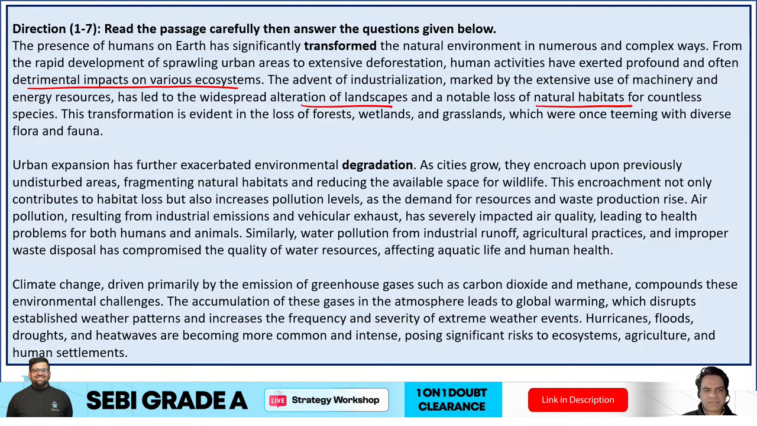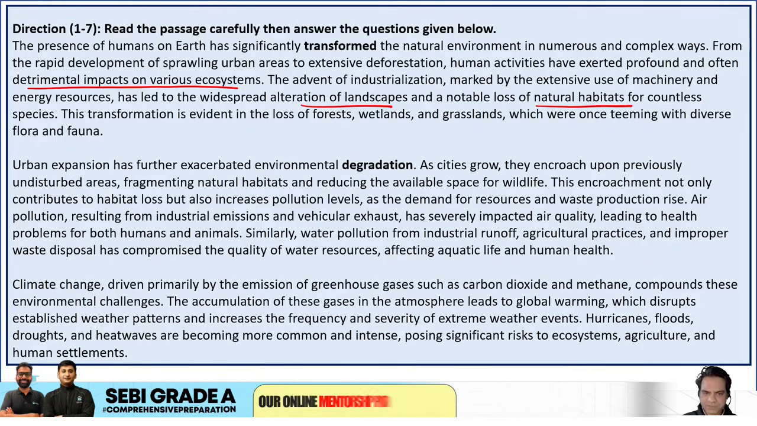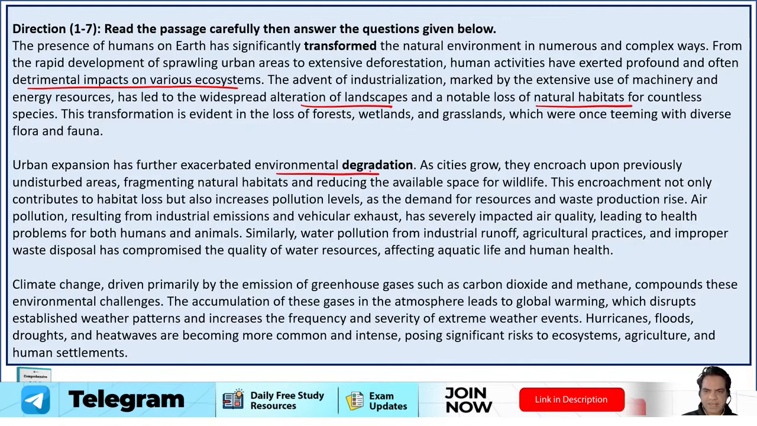Urban expansion has further exacerbated environmental degradation. That means it has made it worse. As cities grow, they encroach upon previously undisturbed areas, fragmenting natural habitats and reducing the available space for wildlife. This encroachment not only contributes to habitat loss but also increases pollution levels.